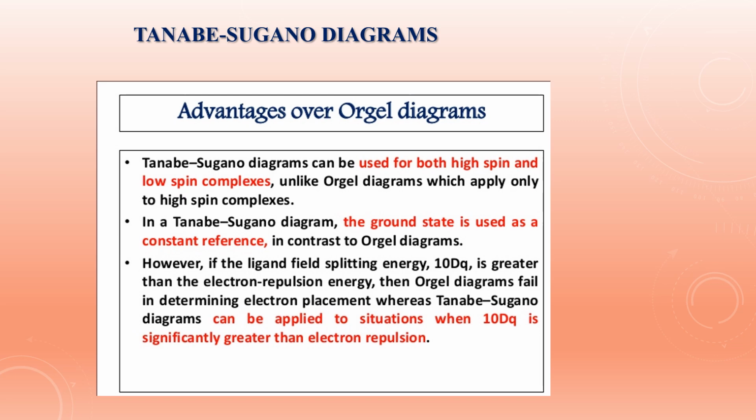And in the Tanabe-Sugano diagram, the main feature is the ground state is used as a constant reference. And moreover, where Orgel diagrams fail in determining the electron placement, the Tanabe-Sugano diagrams can be applied to situations where this 10 Dq is significantly greater than the electron repulsion.